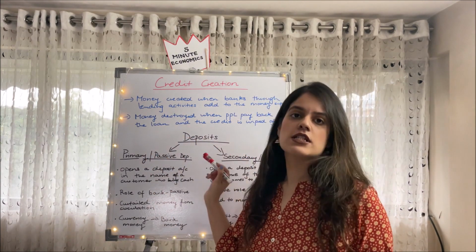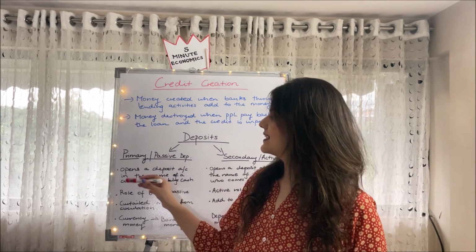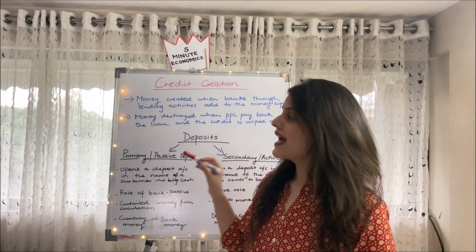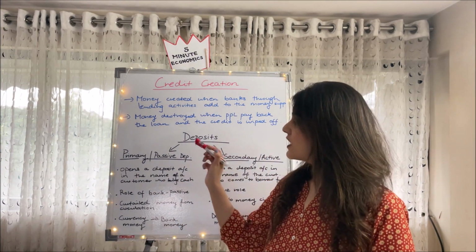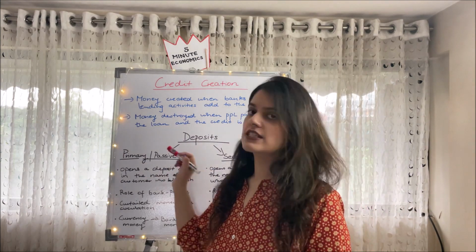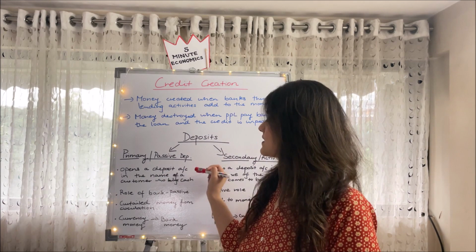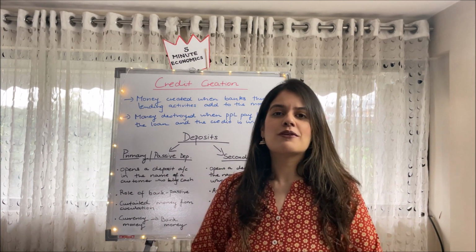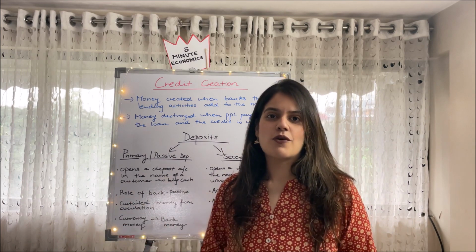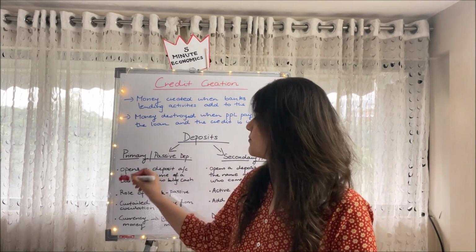Then coming to deposits. In the modern banking system, deposits are of two types. Firstly, the primary or passive deposits, and second, the secondary, also known as the active deposits. So when are primary deposits created? When a customer comes to the bank and the bank opens a deposit account in the name of the customer, and you go into the bank and deposit your savings in the form of check or cash. By doing that, you're creating a primary deposit.